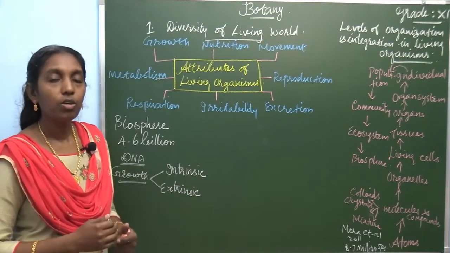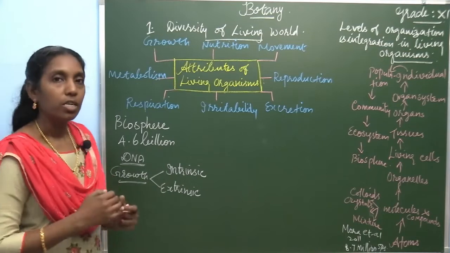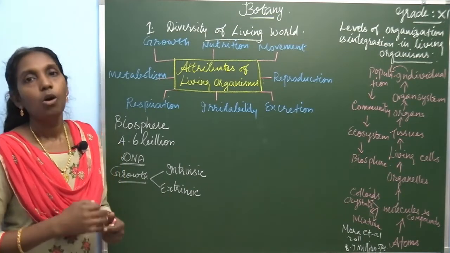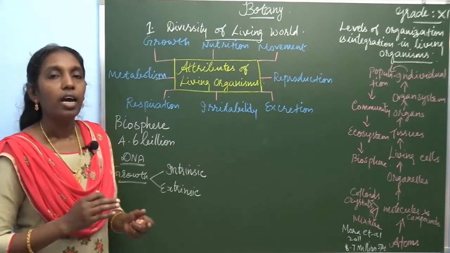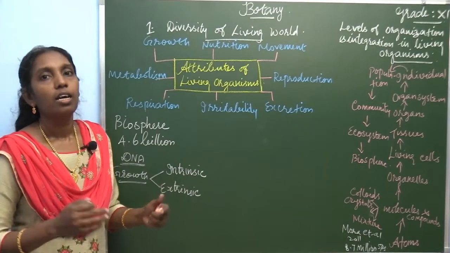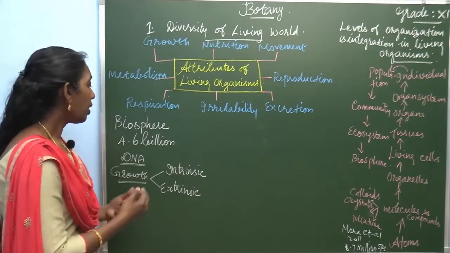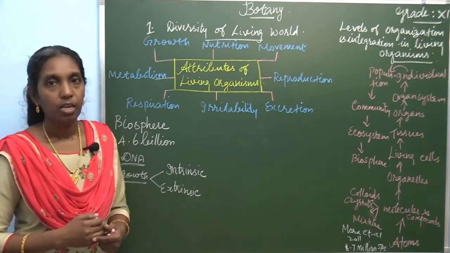In unicellular to multicellular organisms, the cell divides and increases in number as well as mass. Such type of development or growth is known as intrinsic growth.